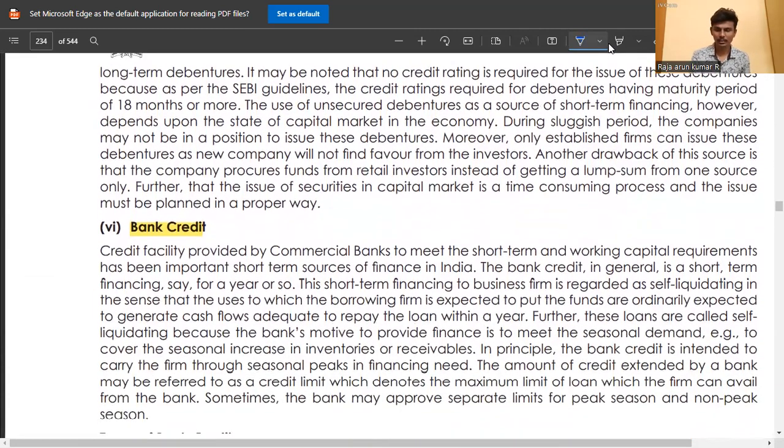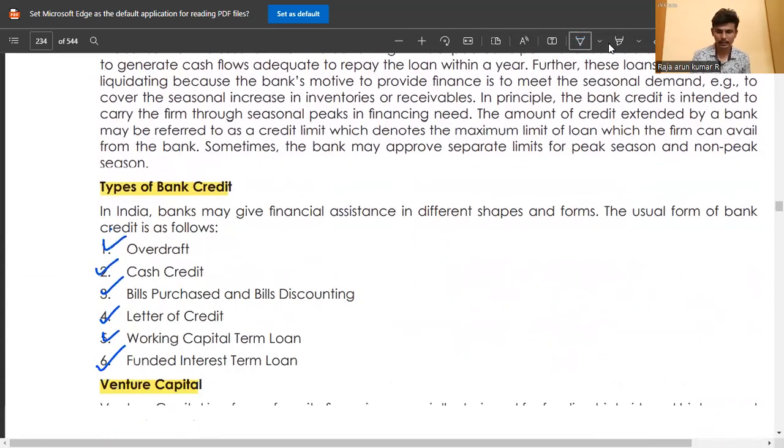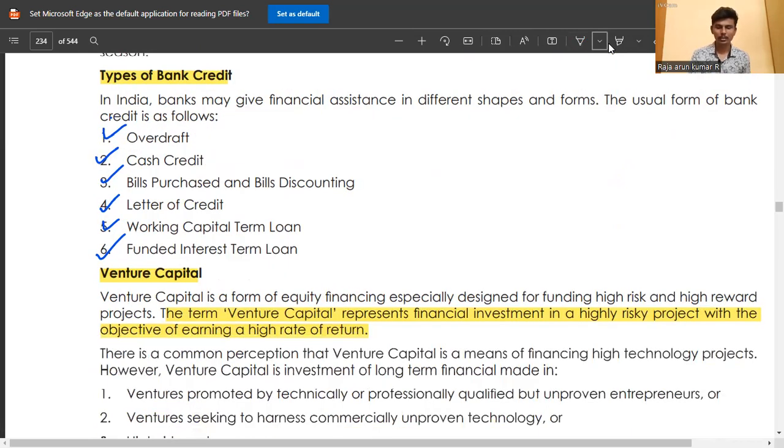Then bank credit, as you all know. The types of bank credit are overdraft, cash credit, bills receivable and bills discounting, letter of credit, working capital term loan, funded interest and term loan. Like that, we cover most of the topic.